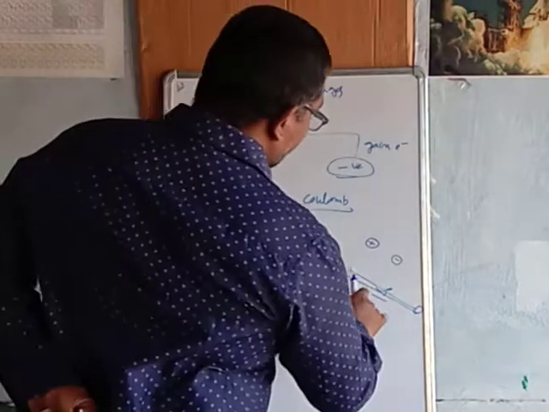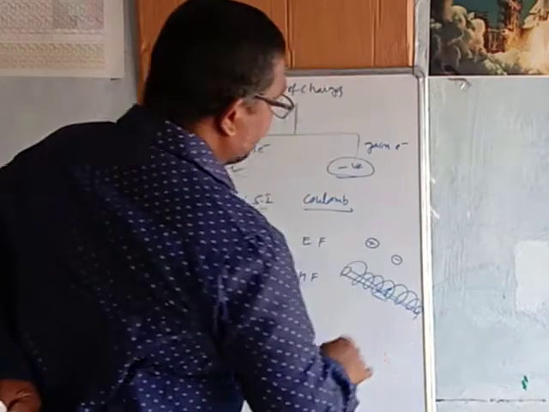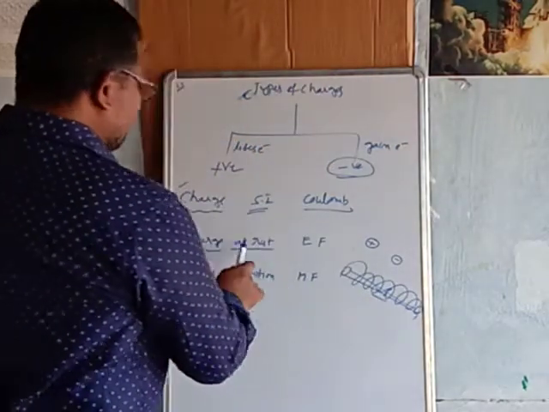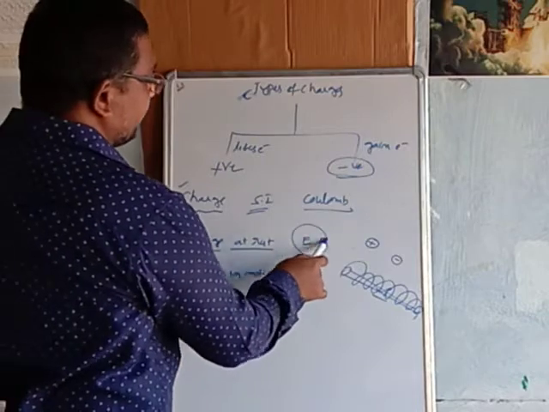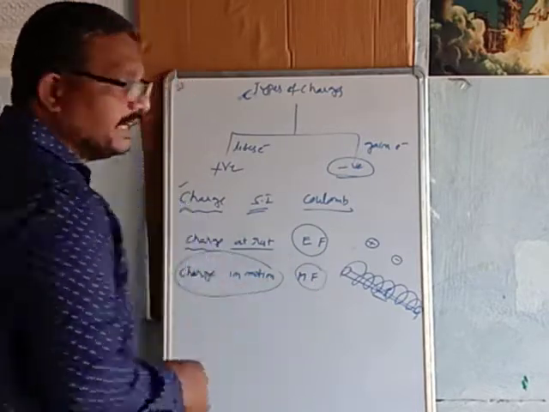Then a magnetic field is produced around it. When charge is at rest, it produces only an electric field. When charge is in motion, it produces a magnetic field.